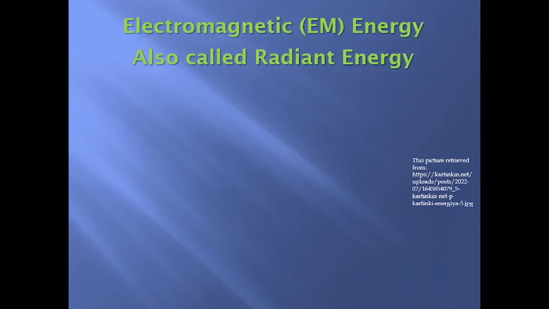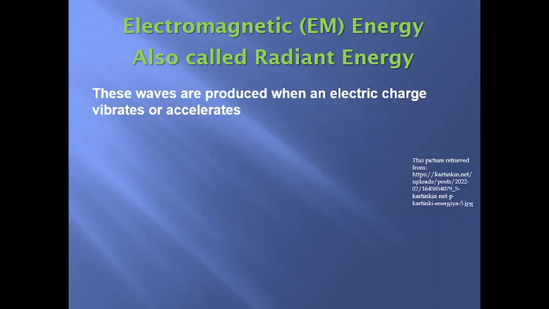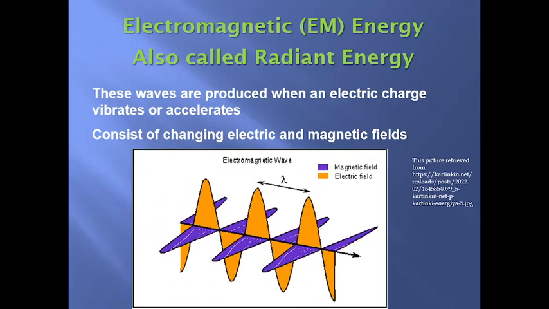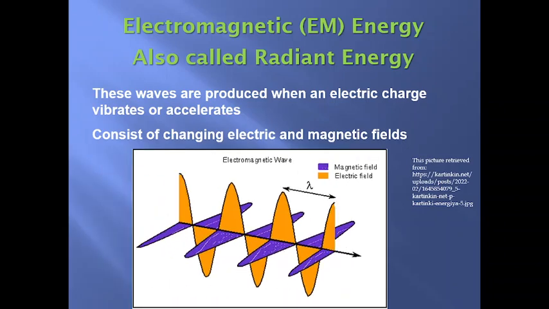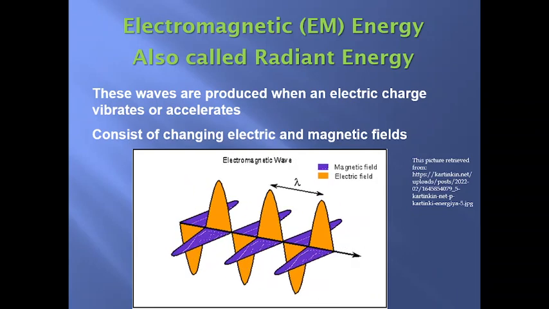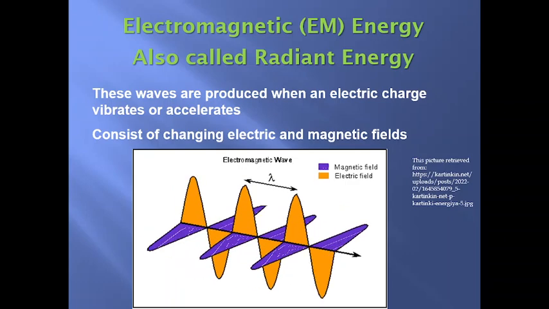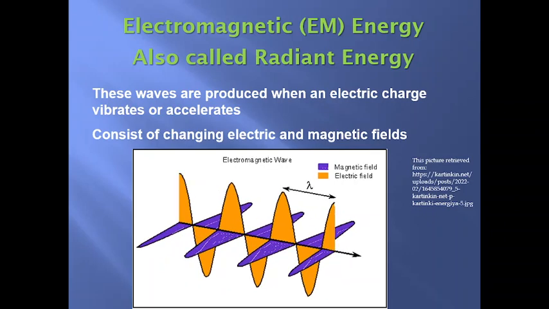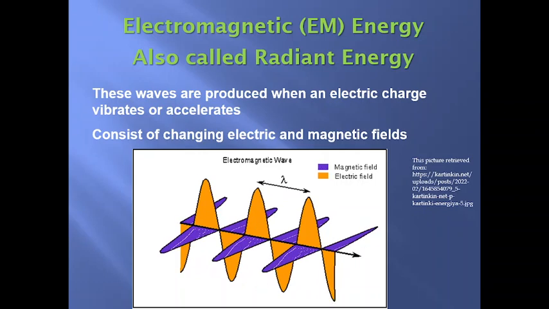Let's talk about electromagnetic, like EM, also called radiant energy. These waves are produced when an electric charge vibrates or accelerates, and consist of changing electric and magnetic fields. And exactly this is the example of electromagnetic waves. Blue color is our magnetic field, and yellow one is our electric field. Also on this page, you can see how they cooperate together.